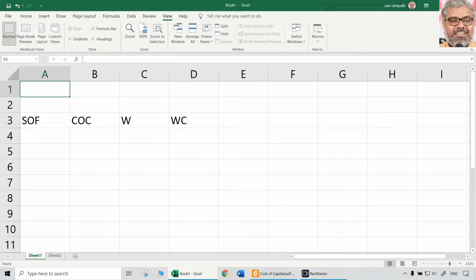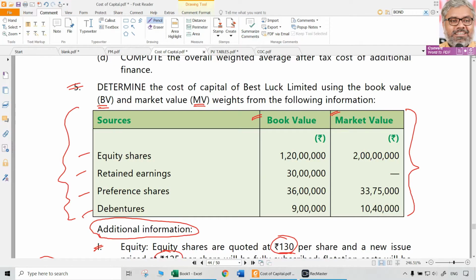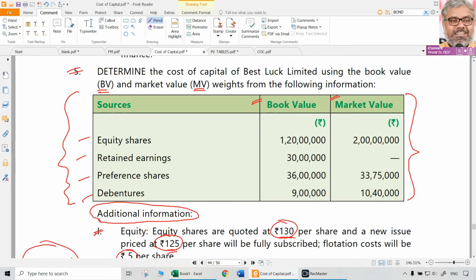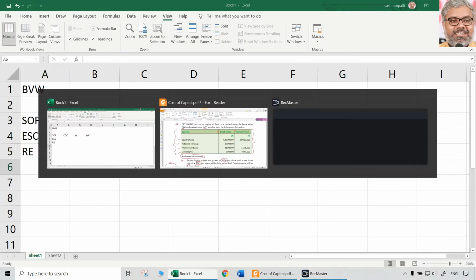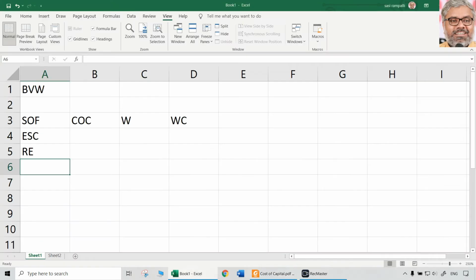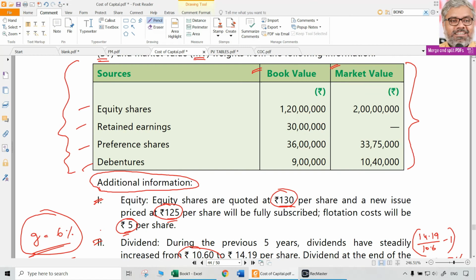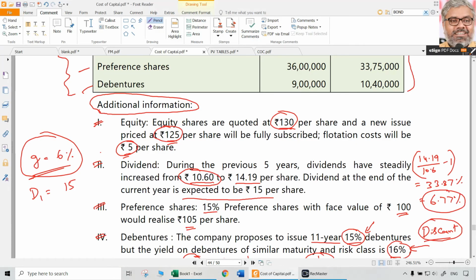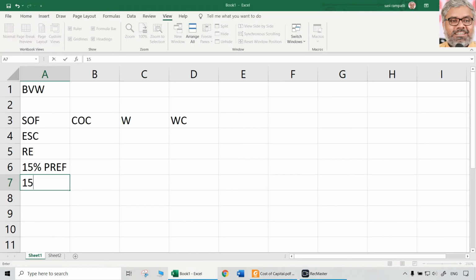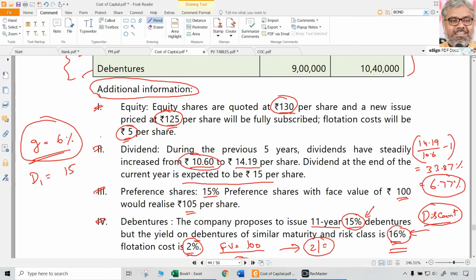So let us first take book value weights. Source of finance: equity share capital, retained earnings, preference shares. What kind of preference shares? As given, 15% preference shares. And then what kind of debentures? 15% debentures. So these are the different sources of finance.